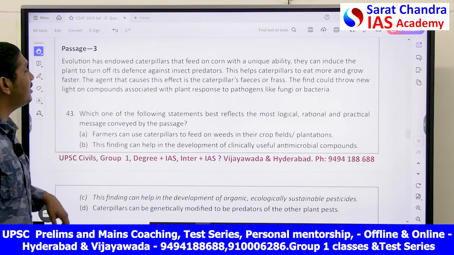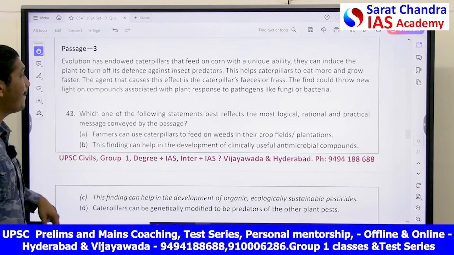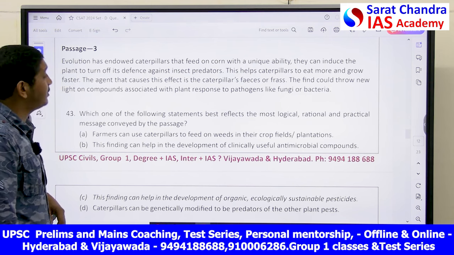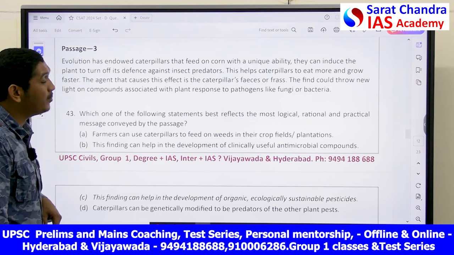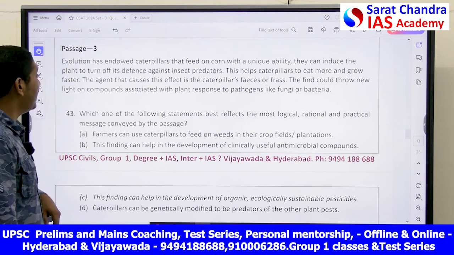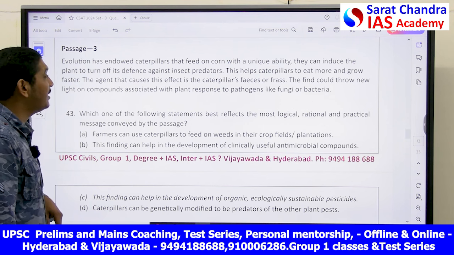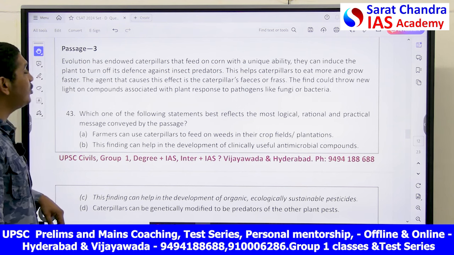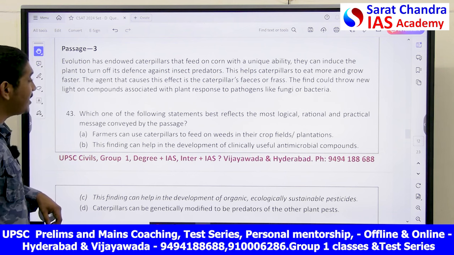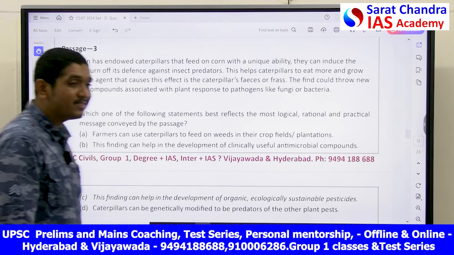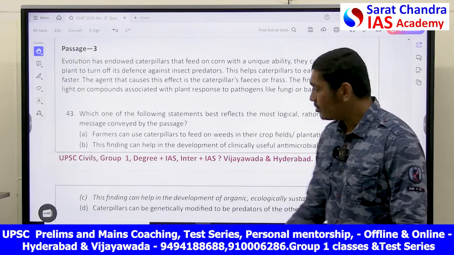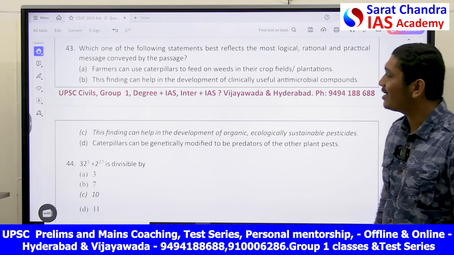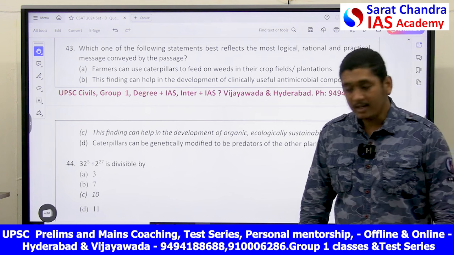Next, third passage. Evolution has endowed caterpillars that feed on the corn with a unique ability. They can induce the plant to turn off its defense against insect predators. This helps caterpillars to eat more and grow faster. The agent that causes this effect is the caterpillar's feces or frass. Their find could throw new light on the compounds associated with the plant response to pathogens like fungi or bacteria. This is also an ecology subject, simple subject. Which of the following statements best reflects the most logical, rational and practical message they convey? What do they want to convey?